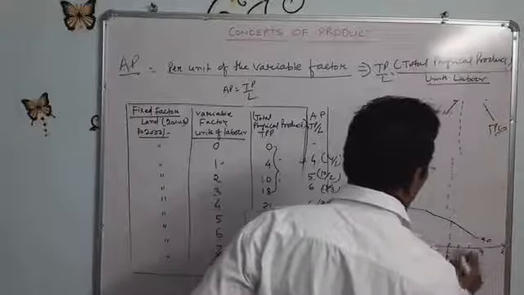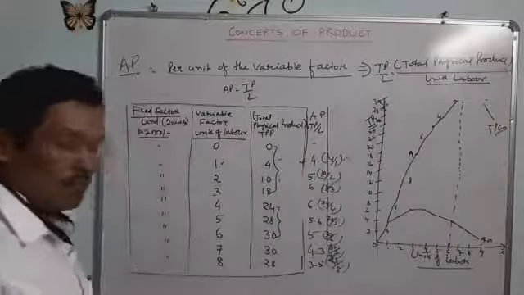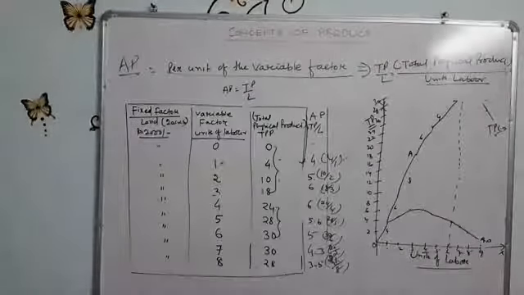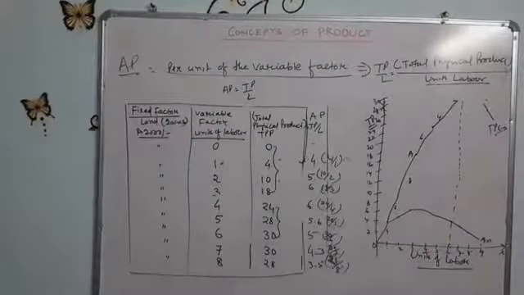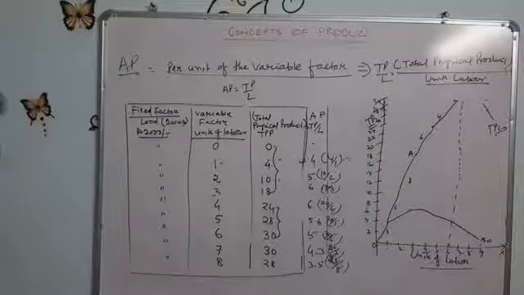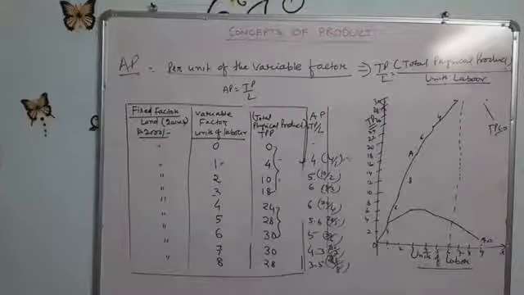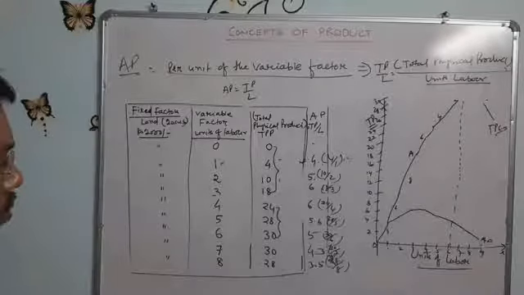This is called the average product. So we said that average product is the product per unit of the variable factor, or symbolically average product equals total product divided by labor.